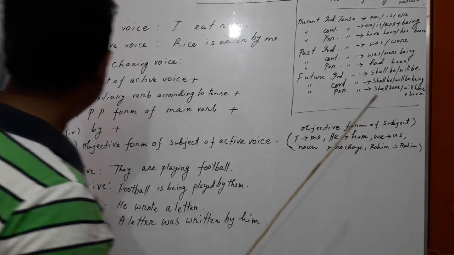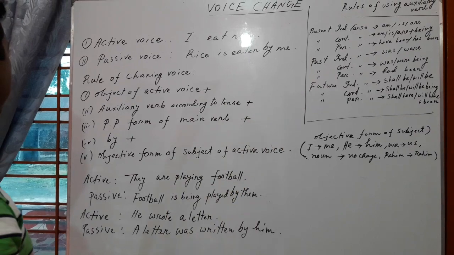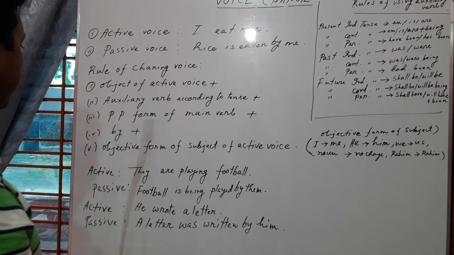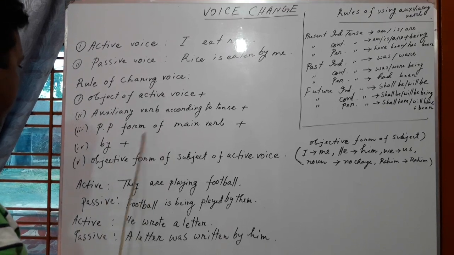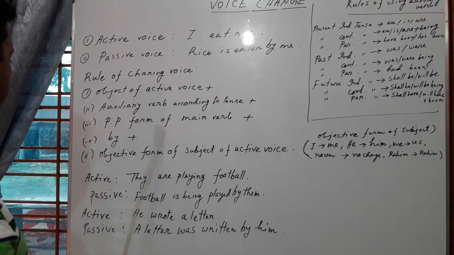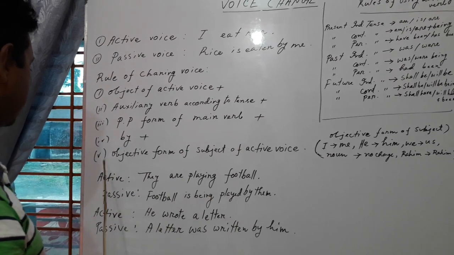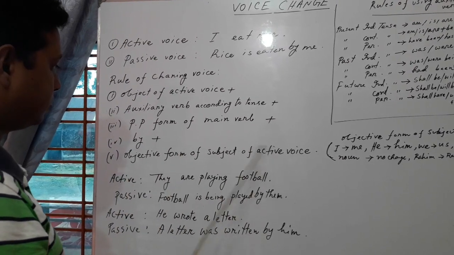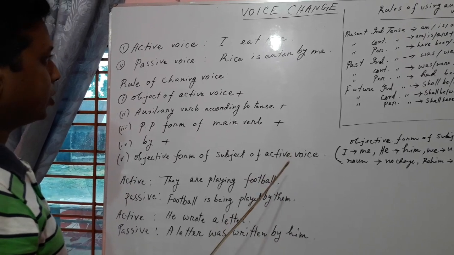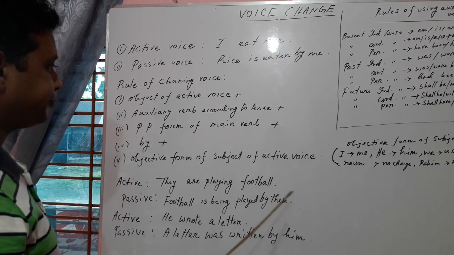Okay, we will use these auxiliary verbs in rule 2. Then we will use the past participle form of the main verb plus the conjunction by, and last of all the objective form of the subject of active voice. Okay, these are the rules of changing voice.